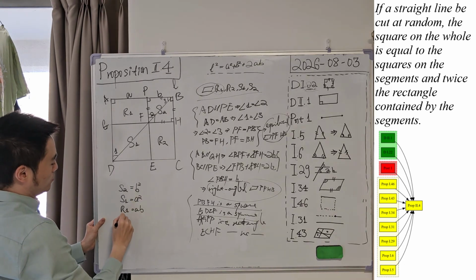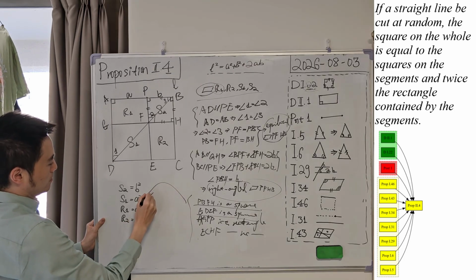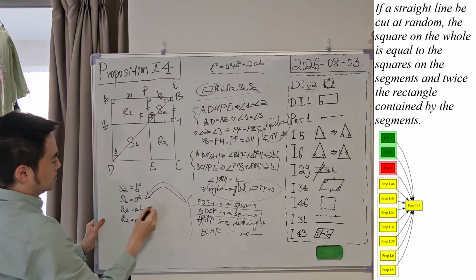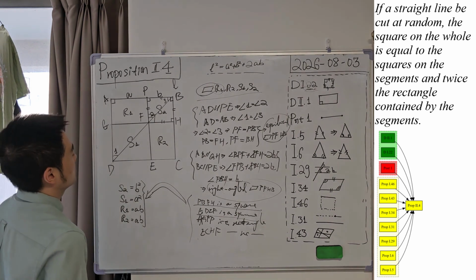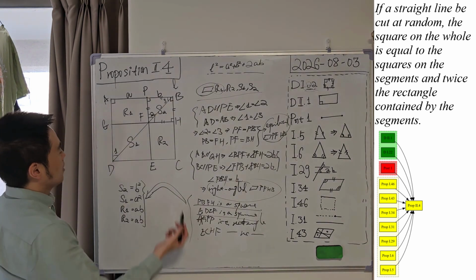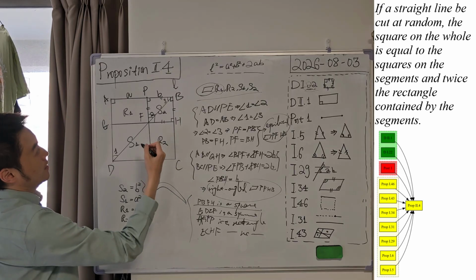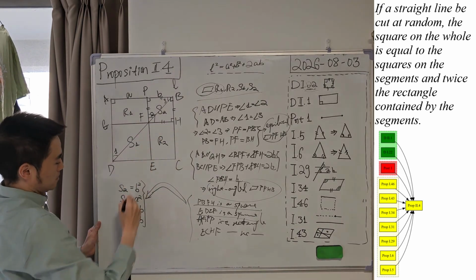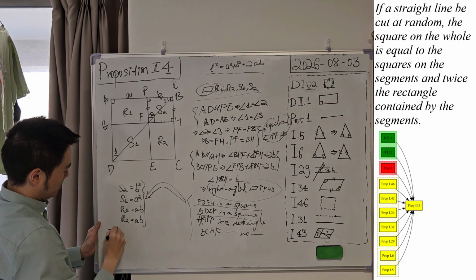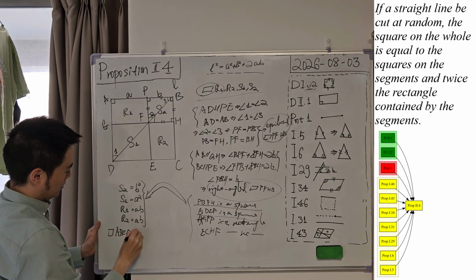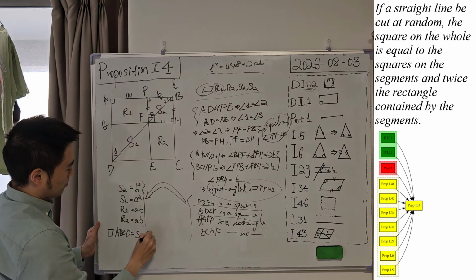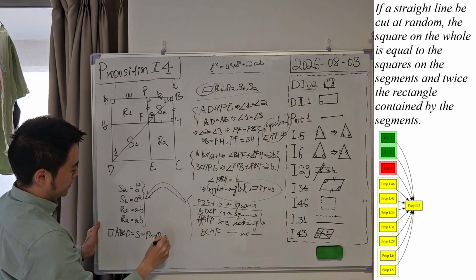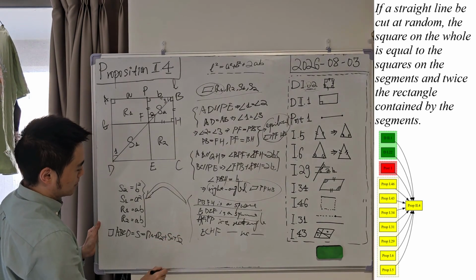And similarly R2 will be equal to AB. Correct? We have these four equalities, and let's say the whole square ABCD is S. So let's mark square ABCD, let's say it is equal to S. And what is S? S equals R1 plus R2 plus S1 plus S2, correct?